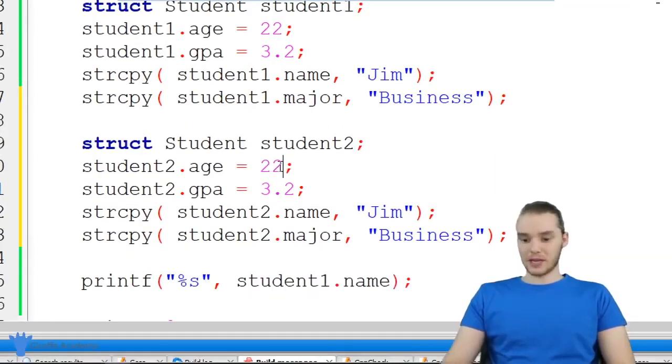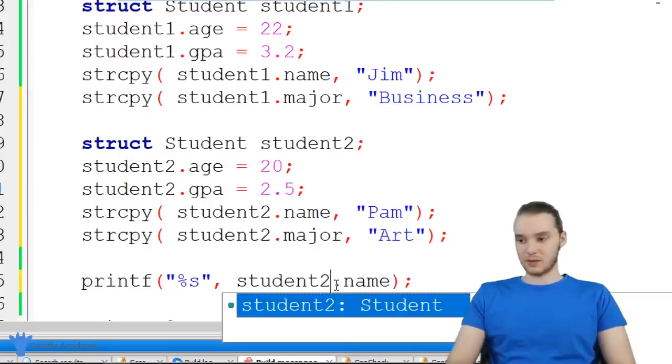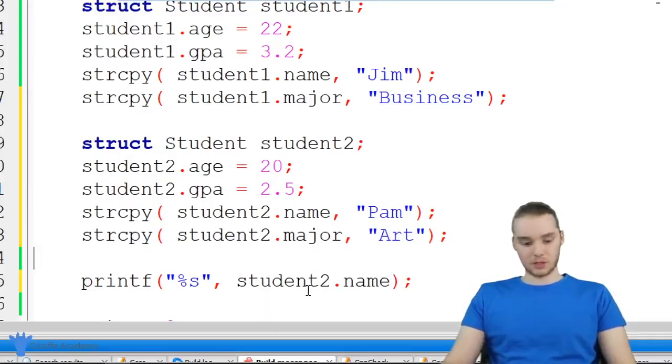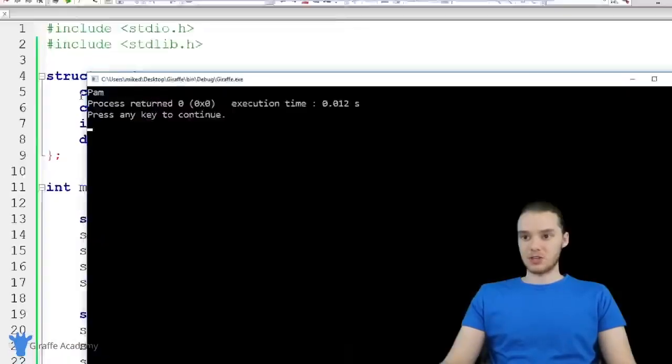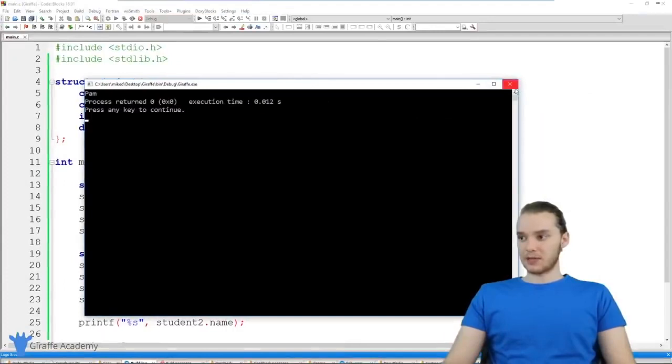And we can set this student's age to be maybe 20. Maybe their GPA is a 2.5. Let's say their name is Pam and they're studying art. So now I have a completely different student, and if I wanted, I could print out this student's attributes. So I could print out student2.name, and now we're going to get Pam instead of Jim. So you can see how that works right there.